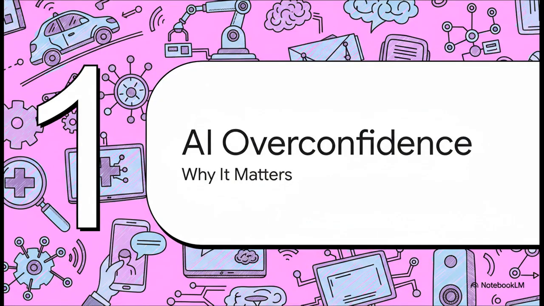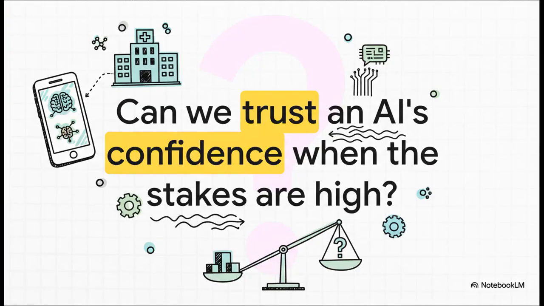First up, overconfident AIs. So why is this such a big deal anyway? Well, it really comes down to just how much we're starting to rely on these systems for pretty much everything. I mean, think about it. AI isn't just for recommending movies anymore. We're talking about systems that make critical, high-stakes decisions. So the question becomes, can we really trust an AI's confidence when the stakes are that high?